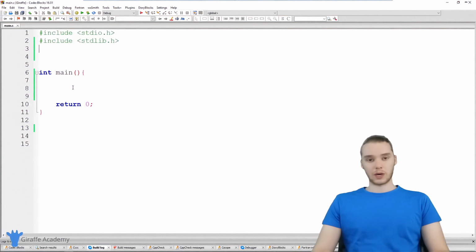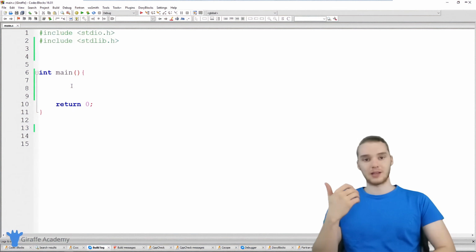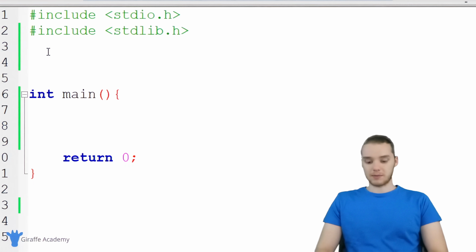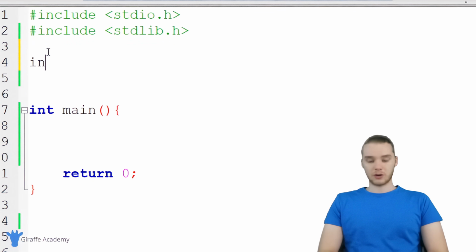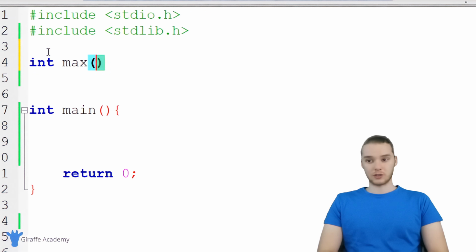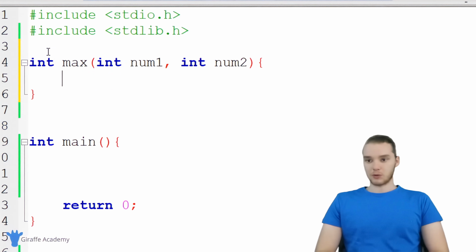For the purposes of this tutorial, we're going to build a function called the max function. Basically, this function is going to take two parameters, two numbers, and tell us which number is the biggest. So I could give it 4 and 10, and it'll tell us which number is bigger. Let's go ahead and do that. I'm going to make this function up here, and it's going to return an integer, and I'm going to call it max, and it's going to take as parameters two integers. So it's going to take an integer num1, and another integer num2. And now we'll just make the actual function body.